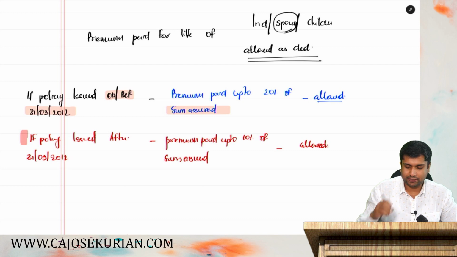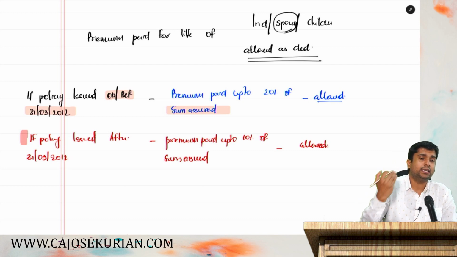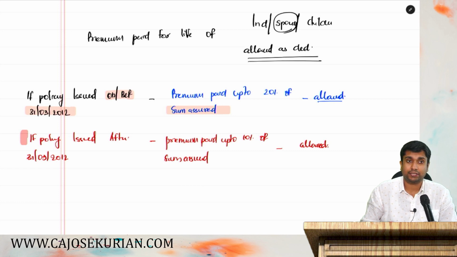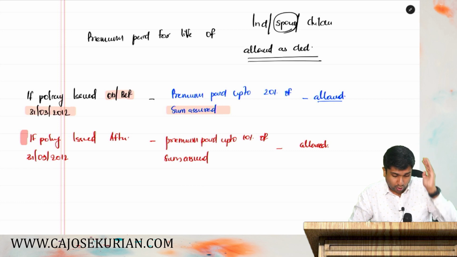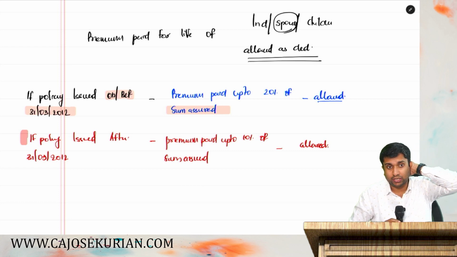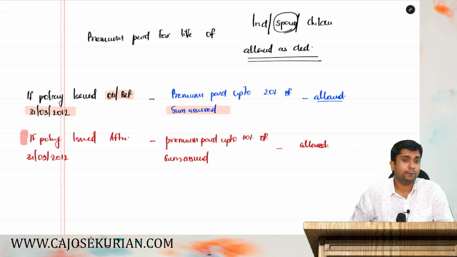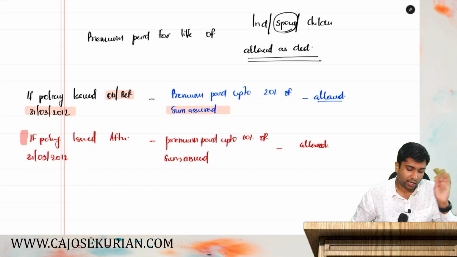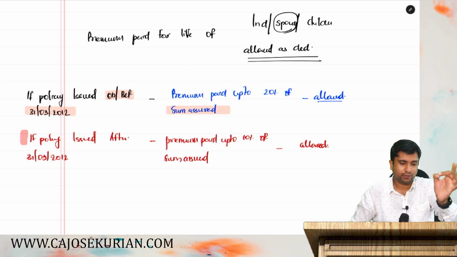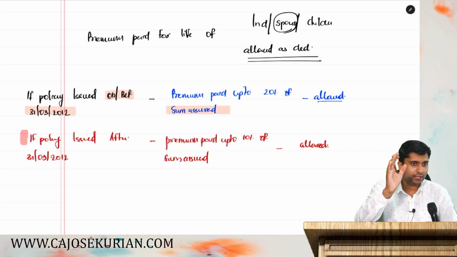Up to 10% of sum assured, it is allowed as a deduction, if the policy is taken on or after 31st March 2012. They have revised the 20 into 10, provided the policy is taken on or after 31st March 2012. I hope you are listening.